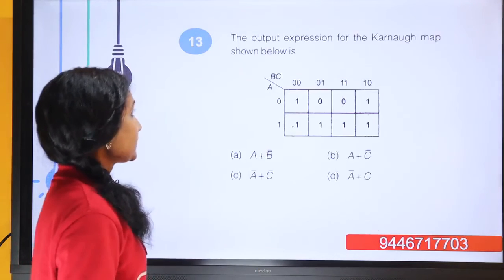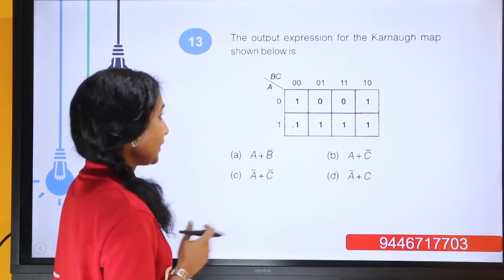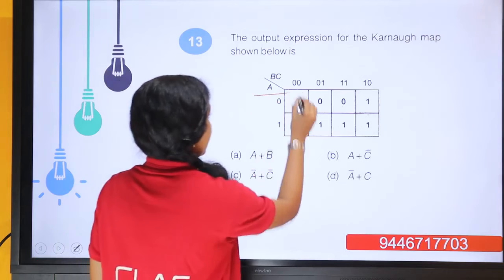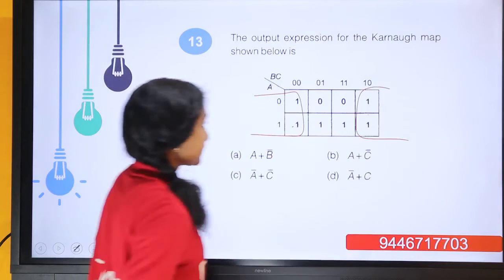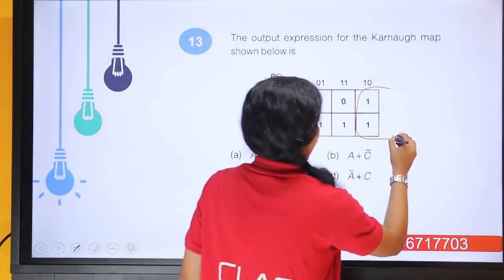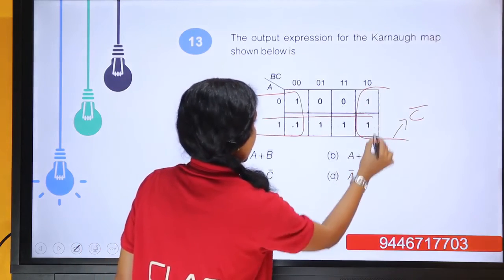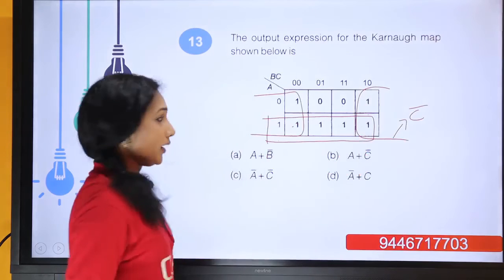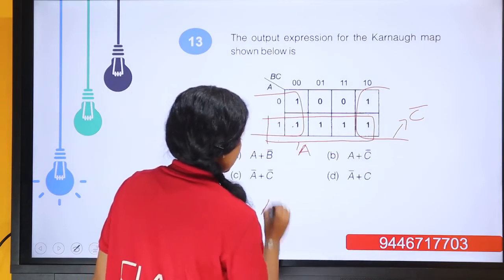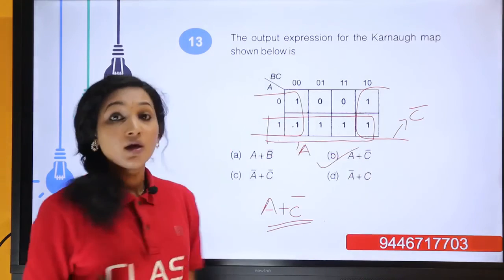Now moving to the next question. We have to find the output expression of the K map shown below. Here we have both the zeros and 1s. First of all, we can group our ones. This is our first group. It becomes A, it becomes C bar. And the other group is this group of 1. It becomes A, right? So the minimal SOP will become A or C bar. It's directly in the option, so option B.